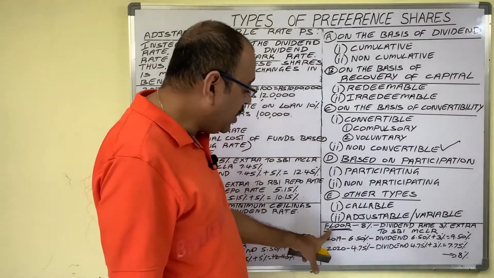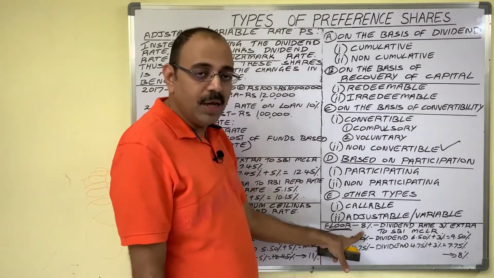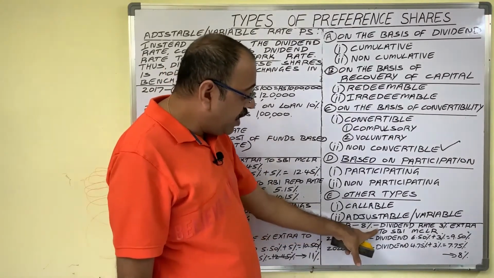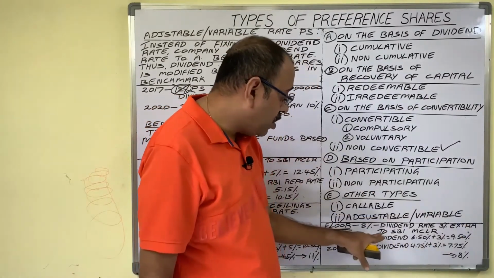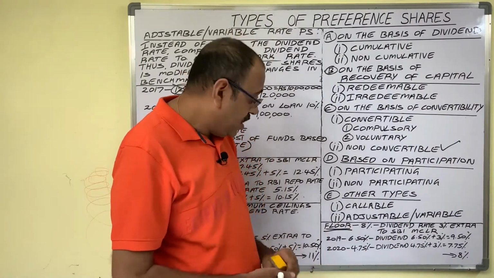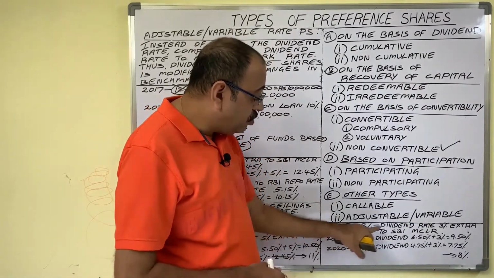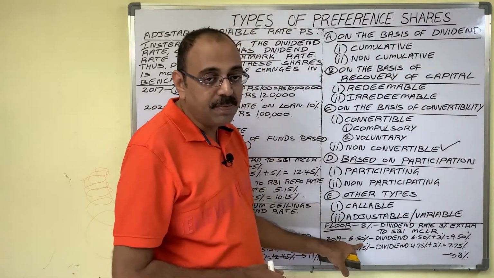Suppose the company declared 8% as the floor limit, and the dividend rate is 3% extra to SBI MCLR. The company fixed it like that. In 2019, assume that SBI MCLR is 6.5%.